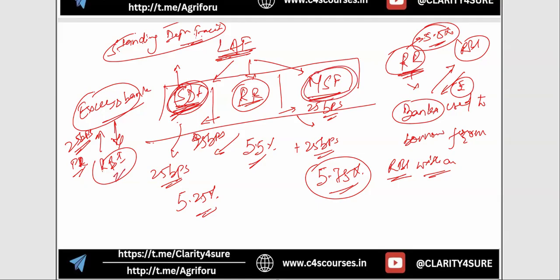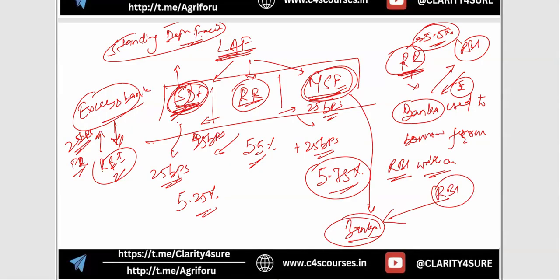Now, the marginal standing facility. This is the facility available to banks where they can borrow money from the RBI for the short term, in order to meet short-term requirements. If a bank is borrowing money from the RBI, the RBI charges interest on the borrowed money at 25 basis points more than the policy rate. Currently it is 5.75%.